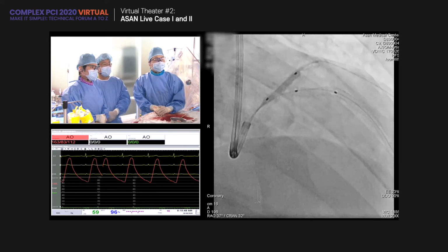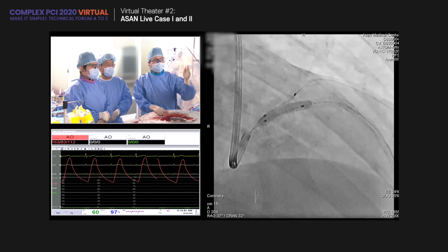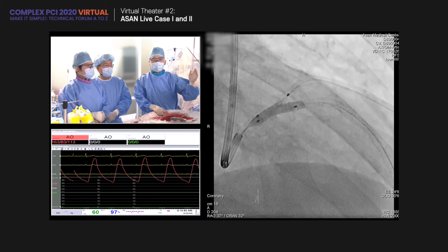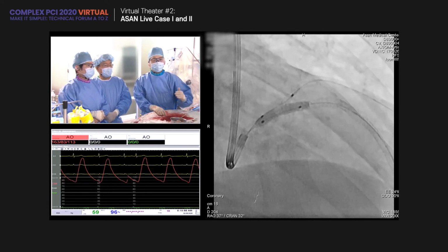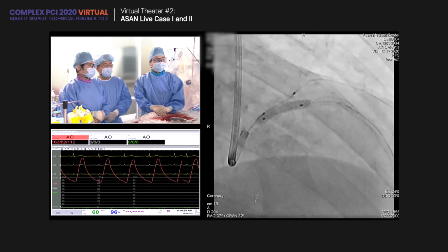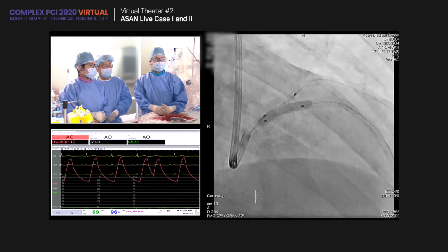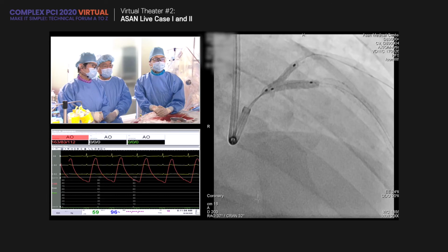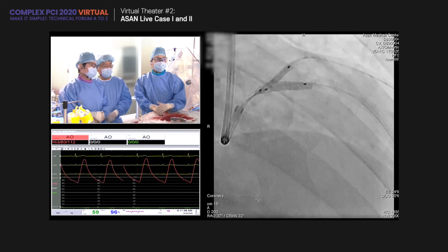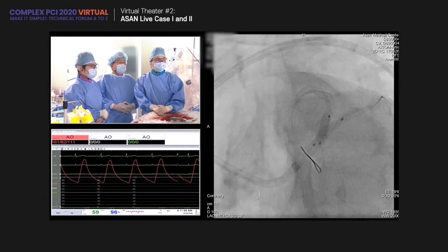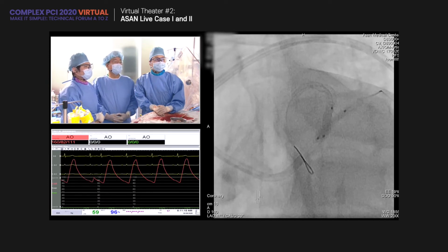Next, and next. And after high pressure at the diagonal branch with 24 ATM, another high pressure to the main branch, because the main branch is important. I applied very high pressure for main branch optimization. Next. And this is a kissing at 10 ATM. Next. This is a kissing. Next.